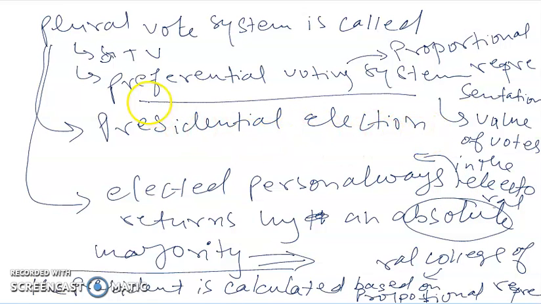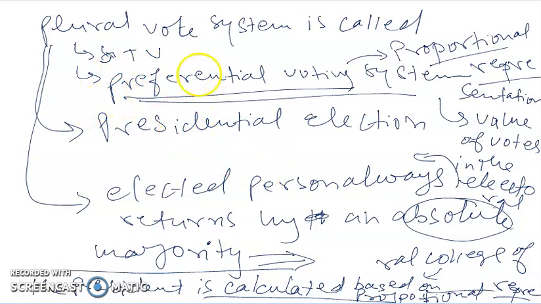Here you have to just only remember that the President of India is elected by preferential voting system. This preferential voting system is based on proportional representation, because the value of votes of the electoral college of president is calculated on the basis of proportional representation. So this was the first question.